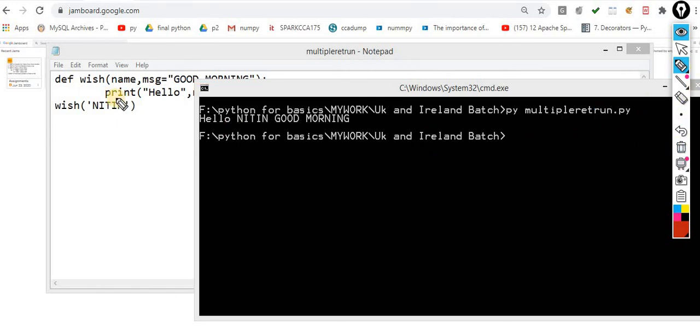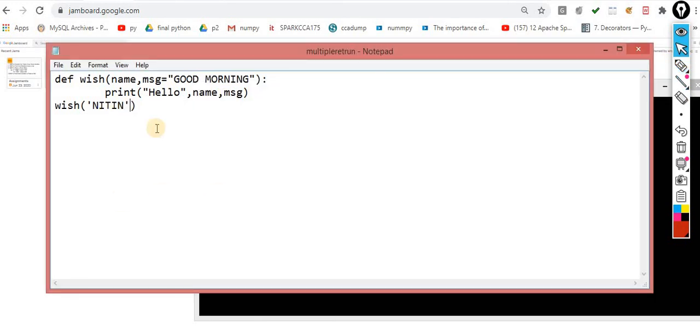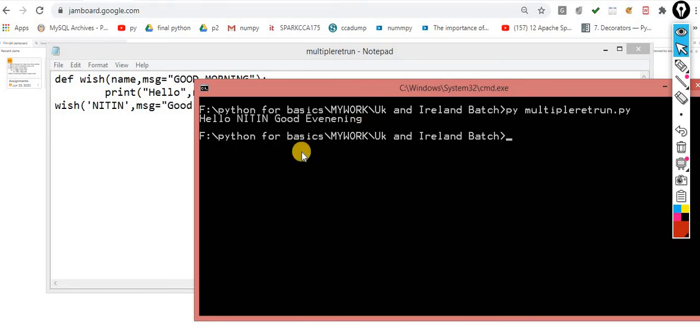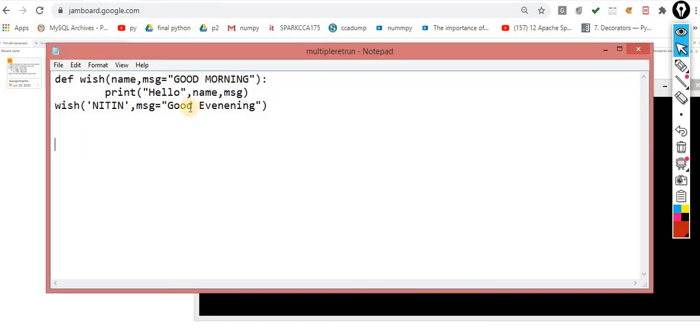If you want to change this default argument, what you can do is supply message is equal to good evening. Spelling mistake again, don't worry about it. Now you can check the output: Hello Nitin, good evening. So this is one way.